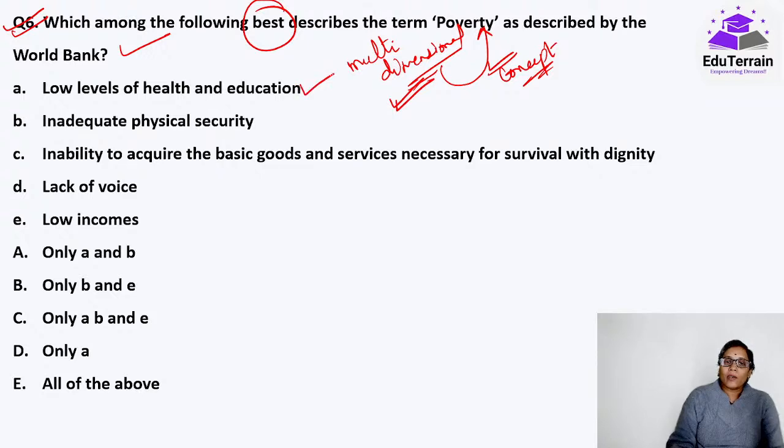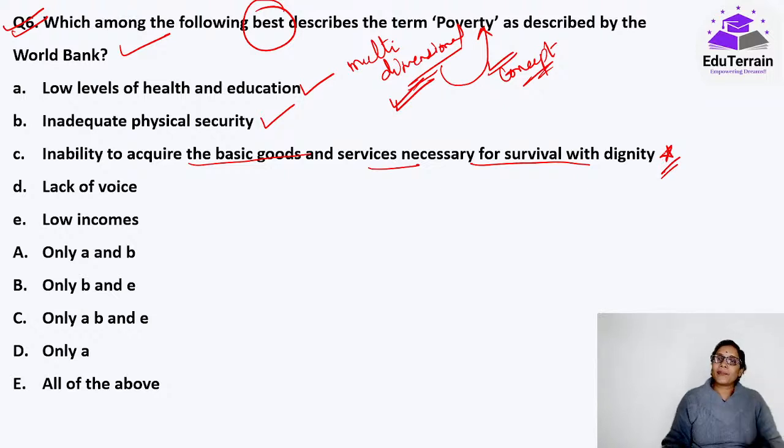Low levels of health and education. Obviously, that's true. Inadequate physical security. That is also true. Inability to acquire the basic goods and services necessary for survival with dignity. Actually, this is the main one. All others follow this particular point. Okay. Lack of voice. This is also true. Yes, it is, as I've said, multidimensional.